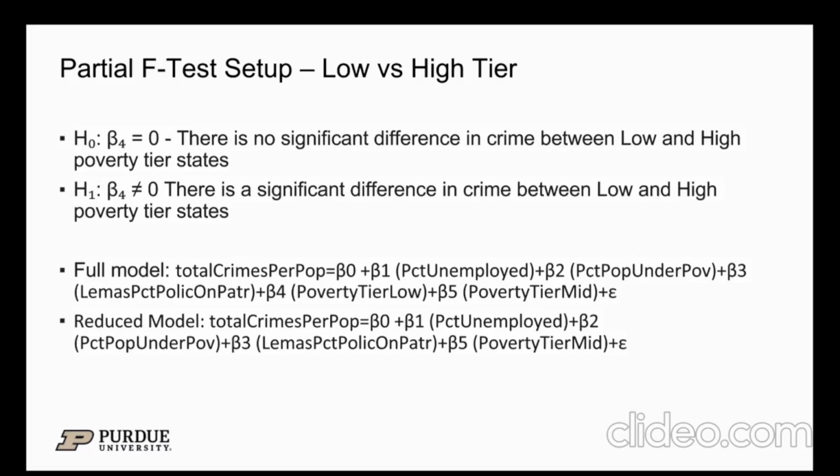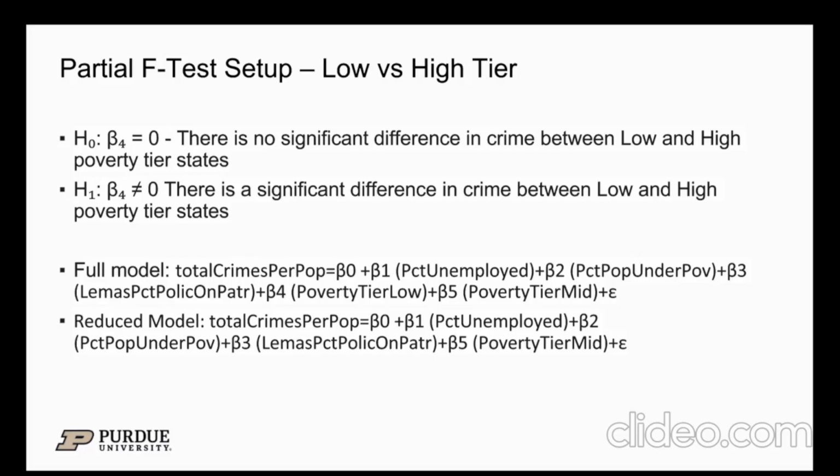Our full model is total crimes per population equals beta 0 plus beta 1 times percent unemployed plus beta 2 times percent population under poverty plus beta 3 times lemma's percentage police on patrol plus beta 4 times poverty tier low plus beta 5 times poverty tier mid, and our error.